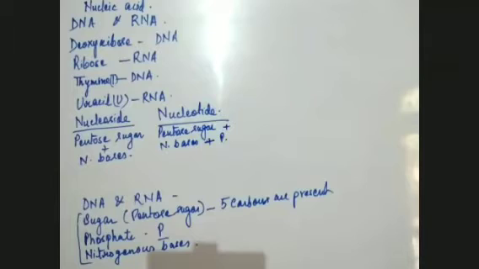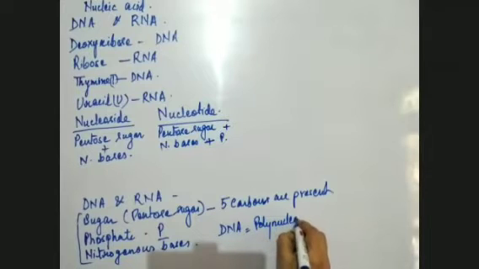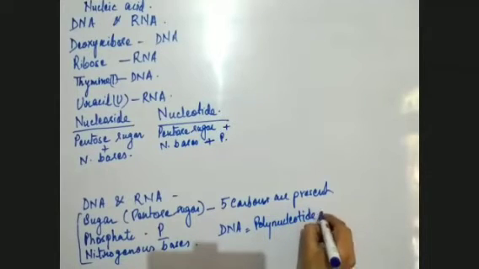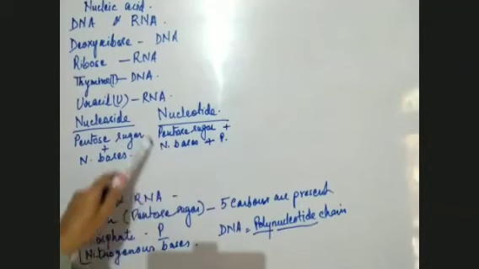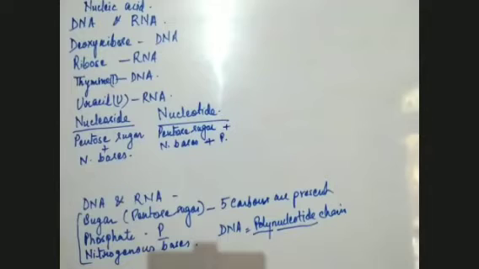Now, sometimes you must have seen it written that DNA is a polynucleotide chain. This is written for RNA also, polynucleotide chain. Poly means many, and nucleotides means the structures, these are present. So it is also known as polynucleotide. That means many of the structures are present. Now, how these structures are connected, I am going to tell you.